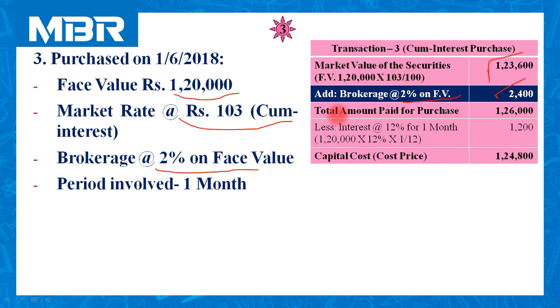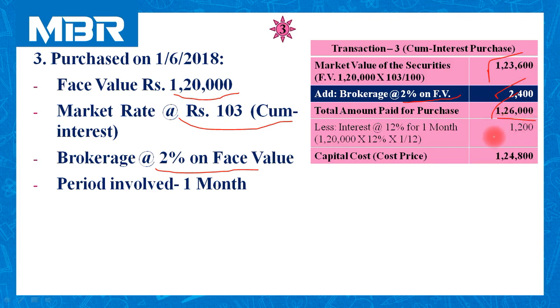So total amount paid for purchase. In ex interest, as a first step we used to calculate capital cost, but in cum interest we used to calculate total amount paid for purchase. So total amount paid for purchase is rupees 1,26,000.